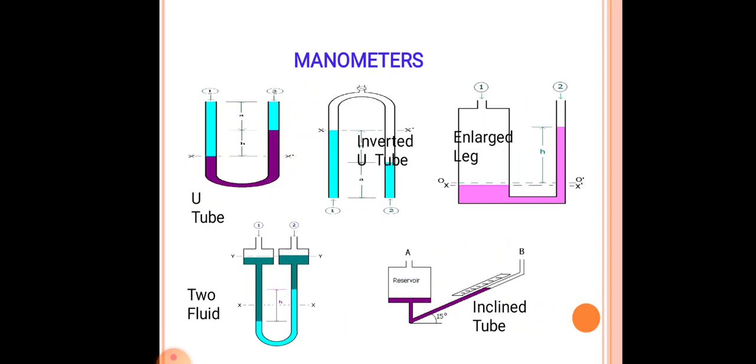Moving further with the types of manometer used in the measurement of pressure. They are basically U-tube, inverted U-tube, enlarged leg, two fluids and inclined tube. U-tube manometers are mainly used. Inverted U-tube manometers are also used. Enlarged leg manometers are used particularly for vessels. Two fluids are not commonly used, and inclined tubes are used for tank purposes.